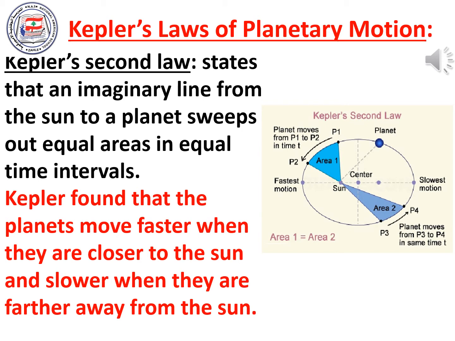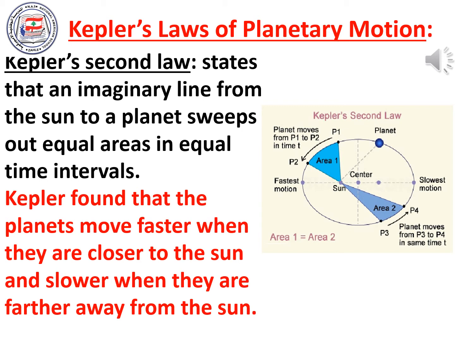From P1 till P2, this is the first time interval, and from P3 till P4, this is the second time interval. If we draw imaginary lines from the sun to the planet at each of these time intervals, we get two areas, Area 1 and Area 2. Area 1 is equal to Area 2. This is what Kepler's second law states.